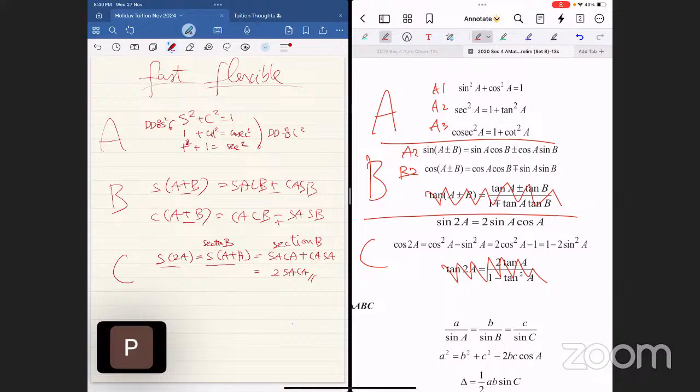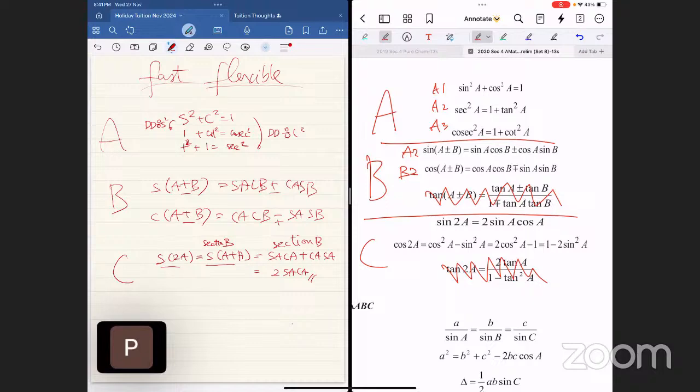You must see the connection with section B. You must. That's the point. How do you know sine 2A equals sine A plus B? Not A plus B, A plus A. Oh, okay. Which is in the format of section B. Oh, okay. Yeah, I got it. Makes sense? Okay. Again, this is an attempt to make you feel like, oh, all this makes some sense. It does make some sense. We are not just doing pure memorization. Later on, this will be exploited by the questions also. I'll show you later.